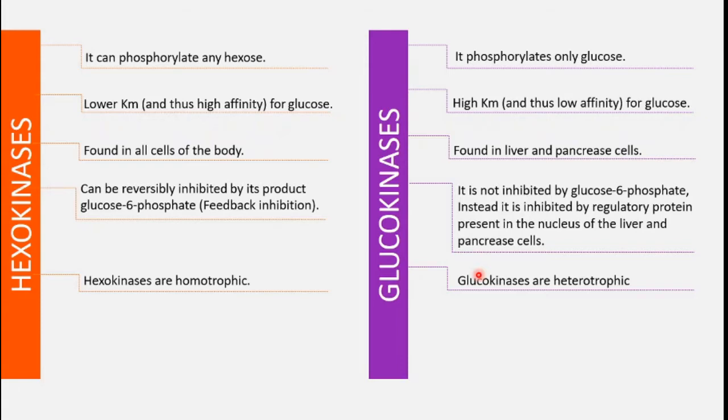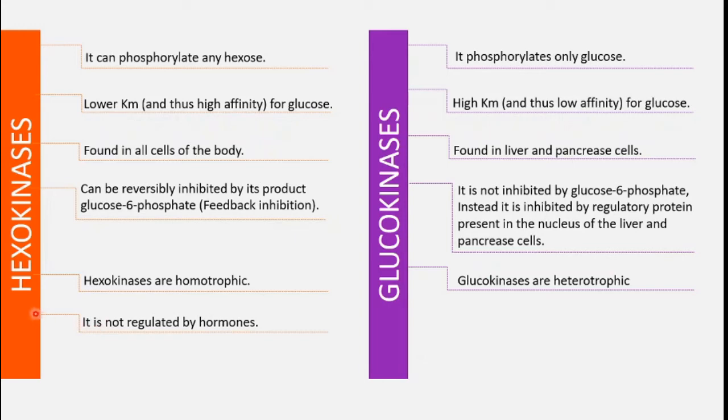Their modulator is a different thing, that is the regulatory protein. So those allosteric enzymes in which their activity is regulated by some other component, means the product is not a modulator here, are known as heterotropic allosteric enzymes.